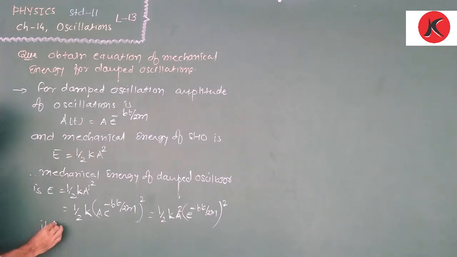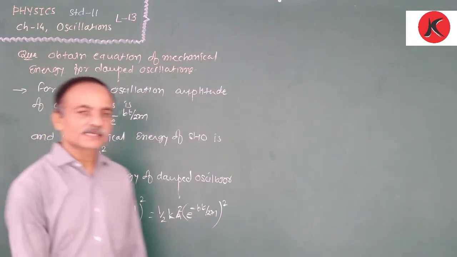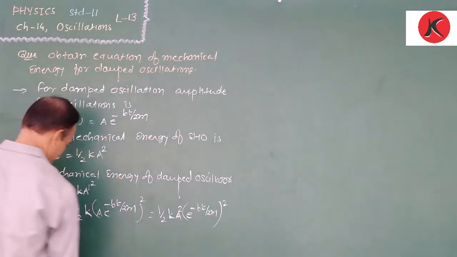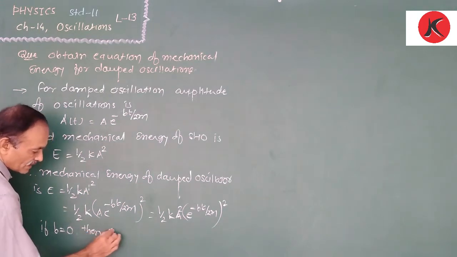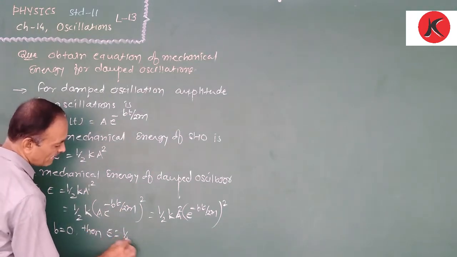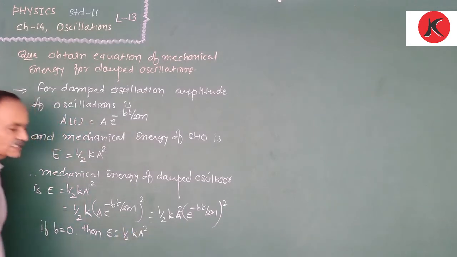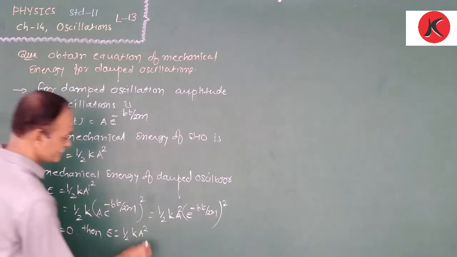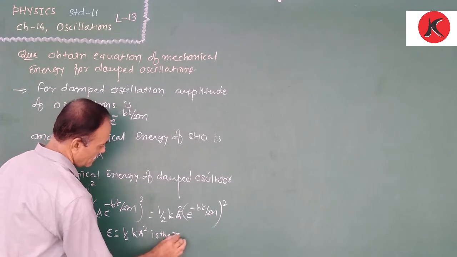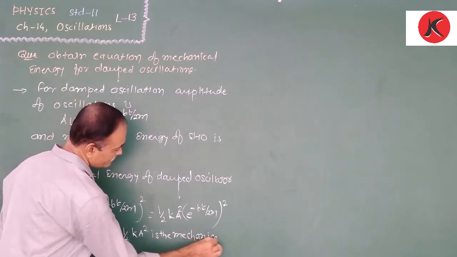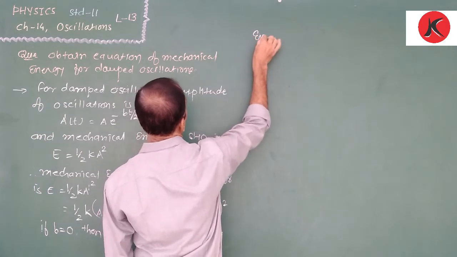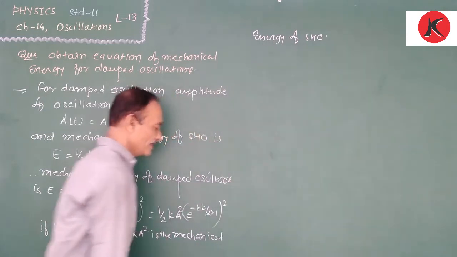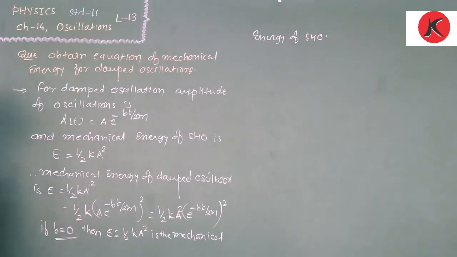If b is equal to 0, now what is b? The damping coefficient. If the damping coefficient is 0, then E = half k A square, which is the mechanical energy of a simple harmonic oscillator, in this condition when the damping coefficient is 0.